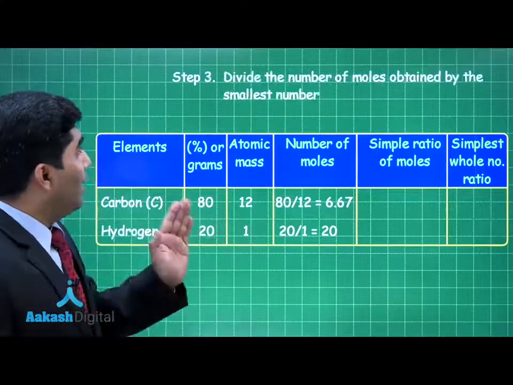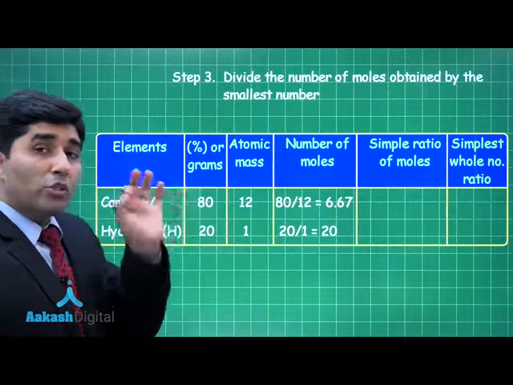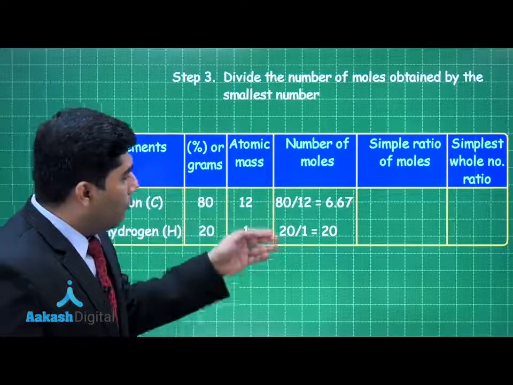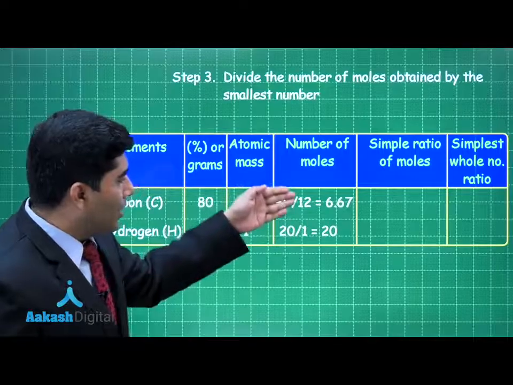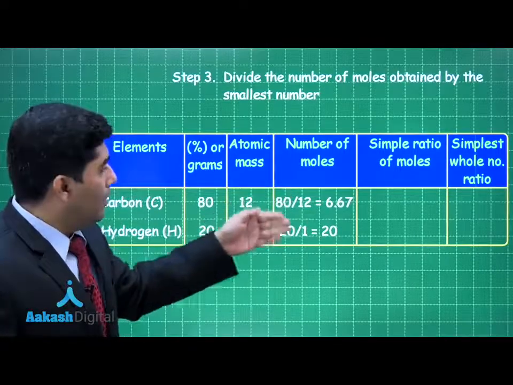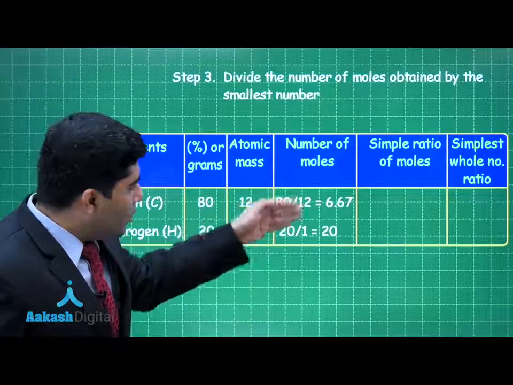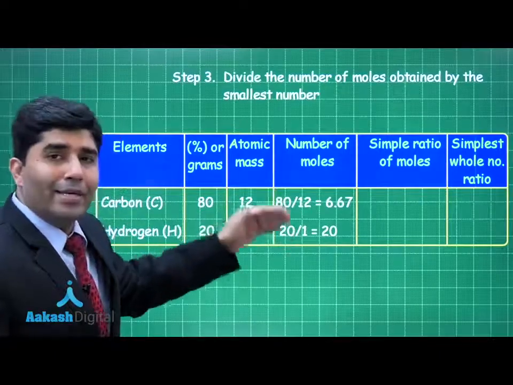Now, in the next step, we have to divide by the smallest number. You can see that we have 20 and 6.67. Which is the smallest? 6.67 is the smallest. So, we have to divide both by 6.67.